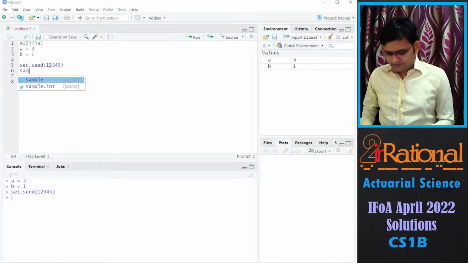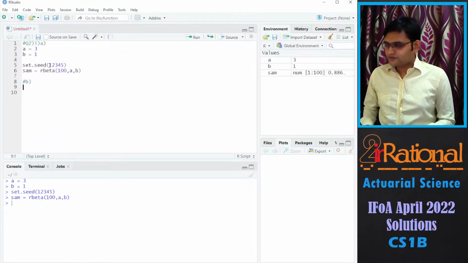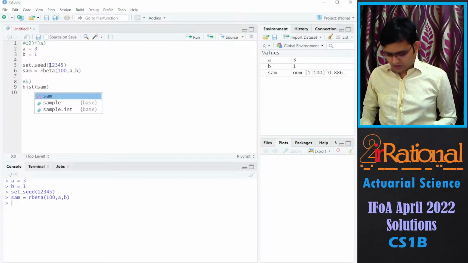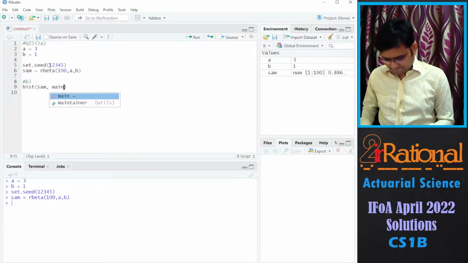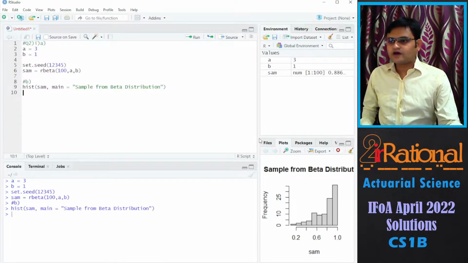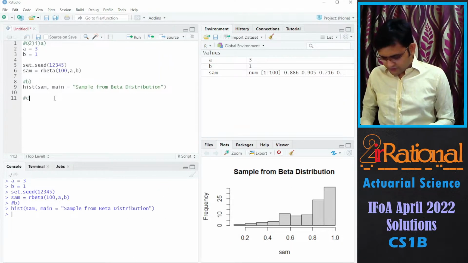And we'll say our sample should be rbeta. We want 100 values where the parameters are a and b. For the B part, we want the histogram. And let's write down a name. And here we have our histogram. We can see the shape, it is clearly negatively skewed. So we'll write that in C.